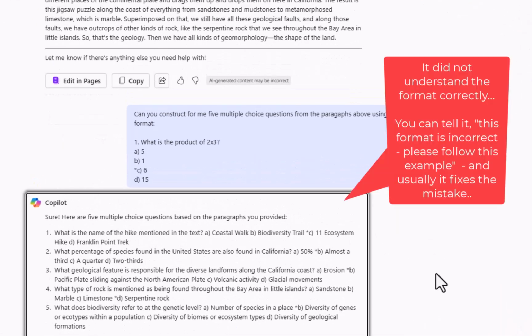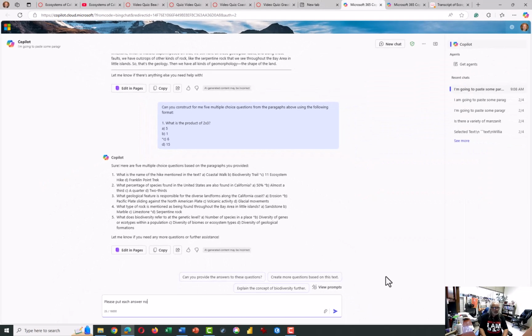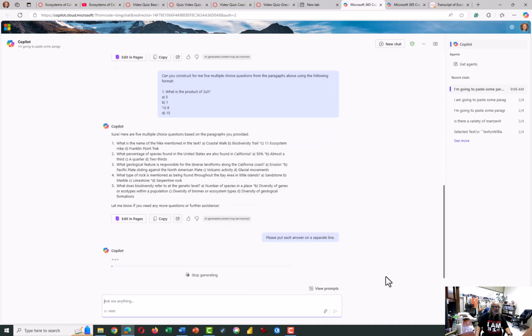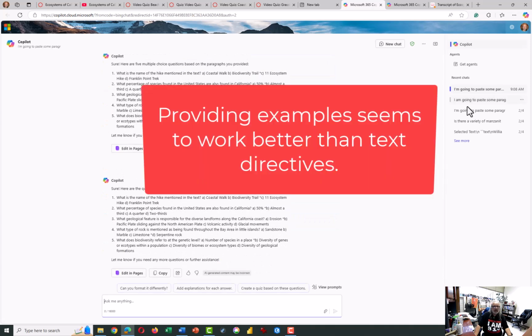The problem is that the format isn't correct, and so oftentimes you'll have to tell it, please put each answer on a separate line. See if that fixes it. Sometimes I have to just sort of start over. It still didn't do it correctly.